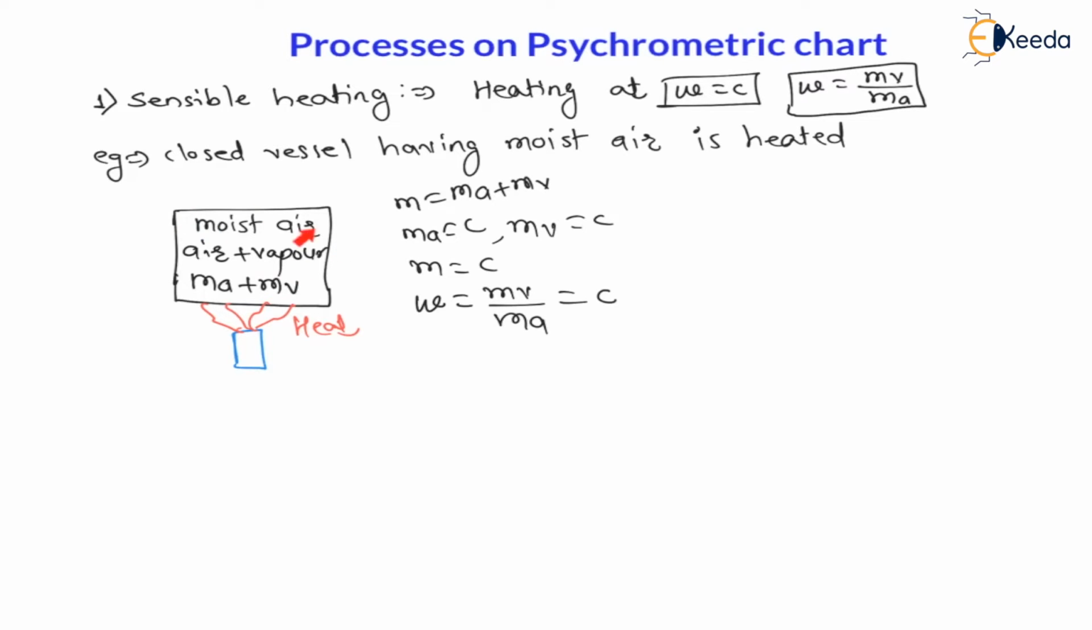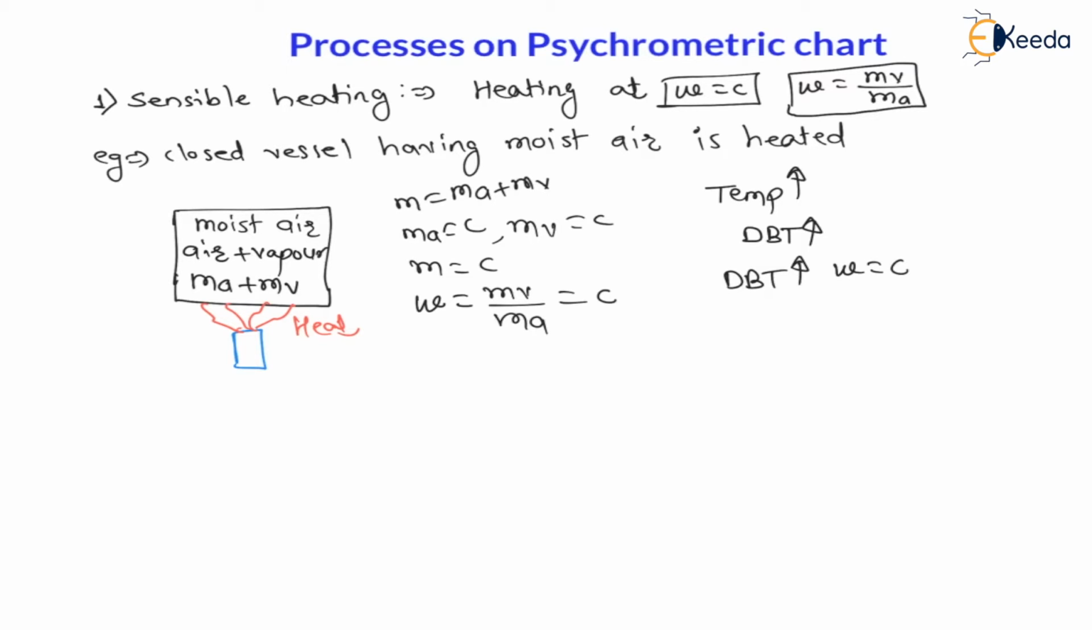And as this content is heated, the temperature of this content will increase. This increasing temperature is the dry bulb temperature, because whenever we say temperature, it is always dry bulb temperature. Therefore, sensible heating is nothing but an increase in dry bulb temperature at constant specific humidity.